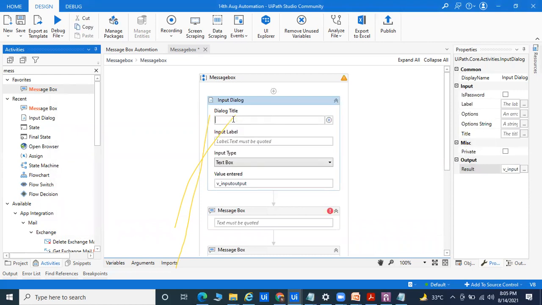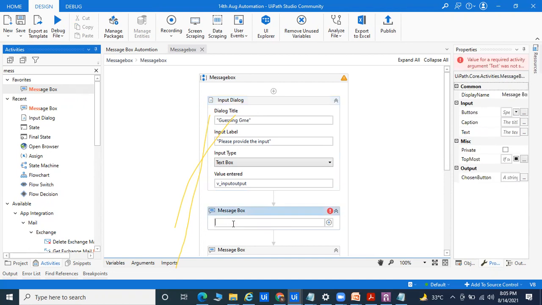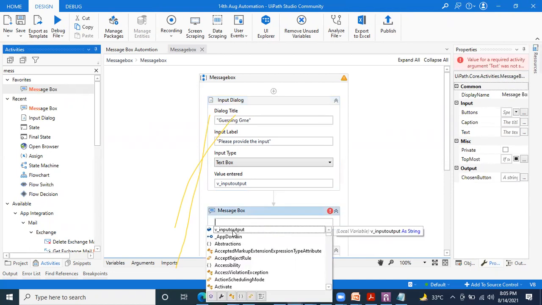And here I'll pass in double quotes: Please provide your input. If you pass it, that's fine. If you do not pass it, it will come as blank. What I want is to take the data from the user, display it in a message box, and again write the data into one notepad. That type of thing I'm going to do right now.